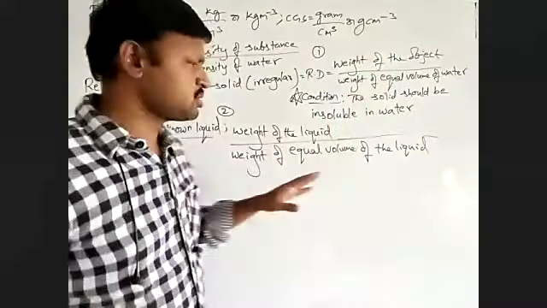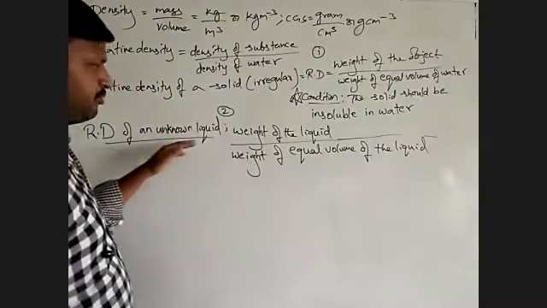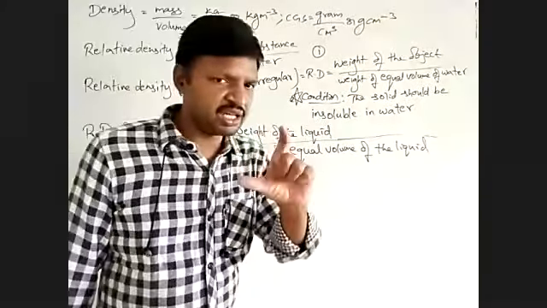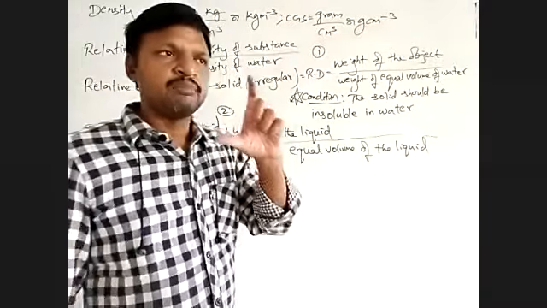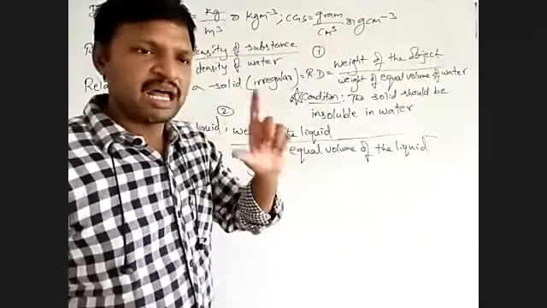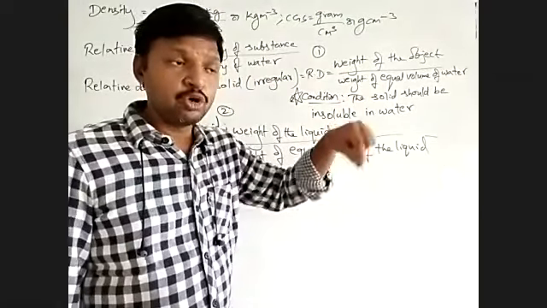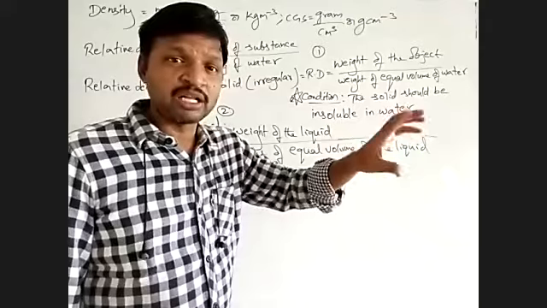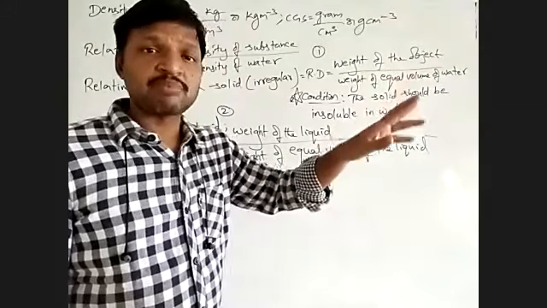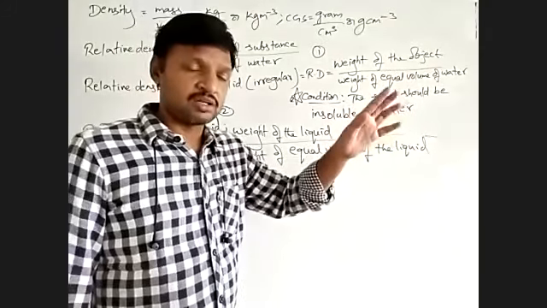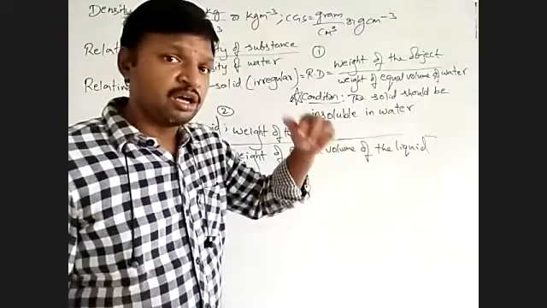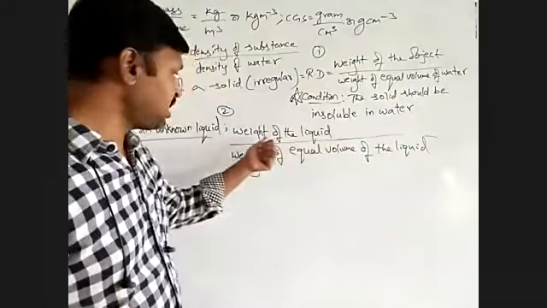Similarly for an unknown liquid, you take a fixed quantity of that liquid into a plastic bottle. First you weigh the empty bottle, then pour the liquid in and take the weight. Subtract the weight of the empty bottle from the total weight, and you get the weight of the liquid.